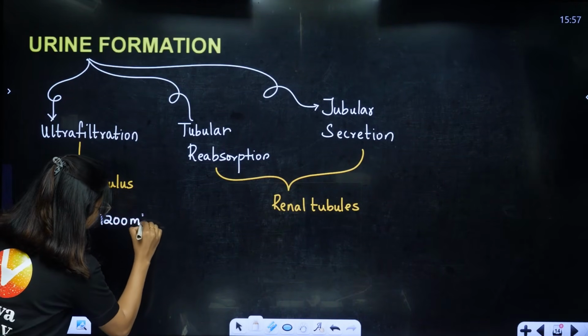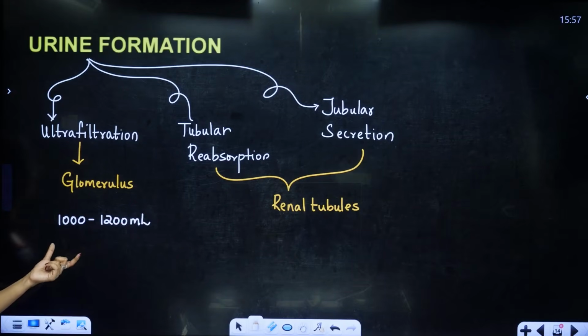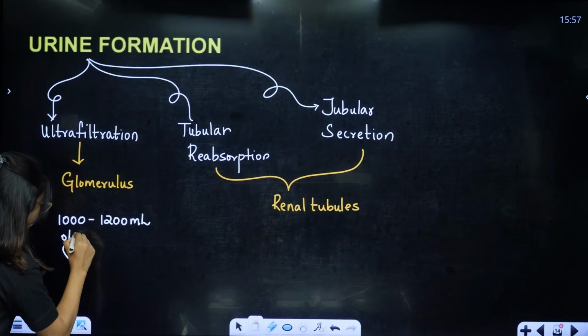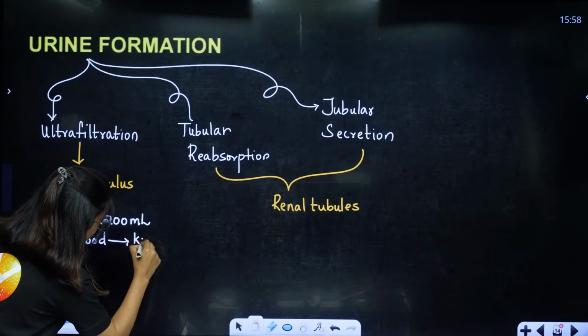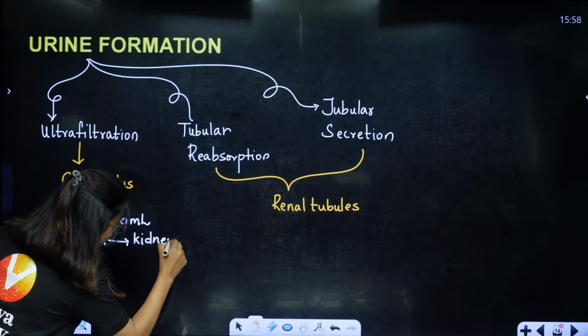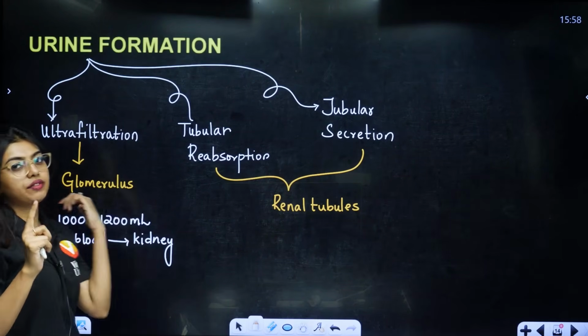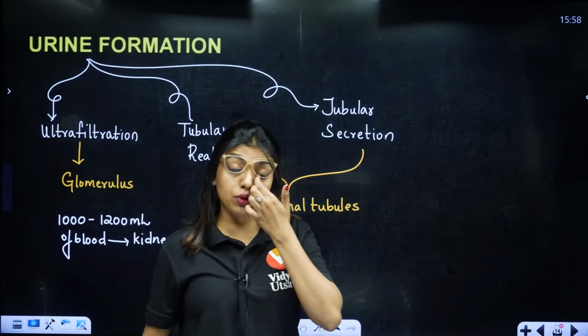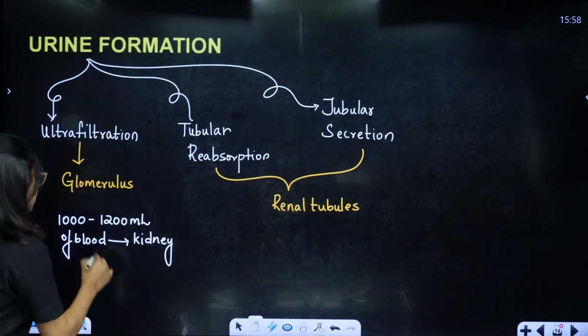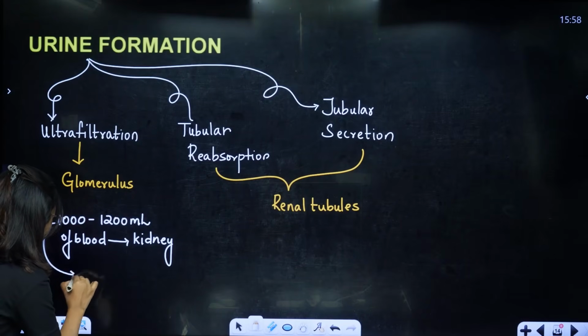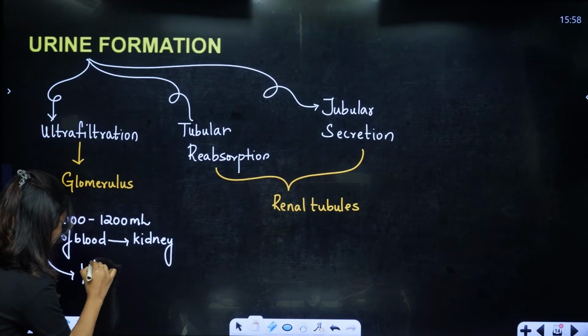1200 ml of blood is getting filtered in the kidney. That is almost how much, students? Our total blood, we know, right? We have calculated in body fluids and circulation, it is around 5000. So here we know that this is equal to 1/5 of the total blood.